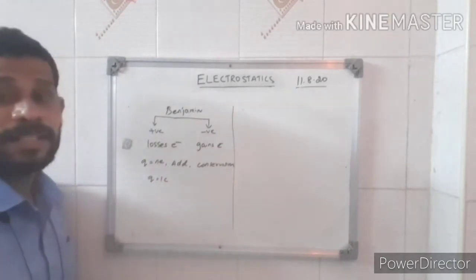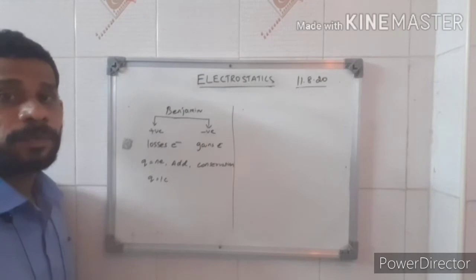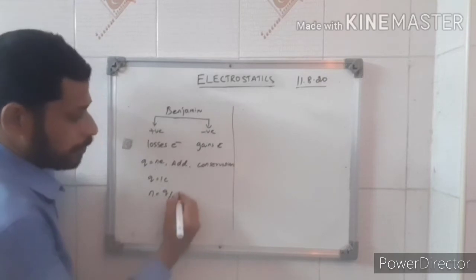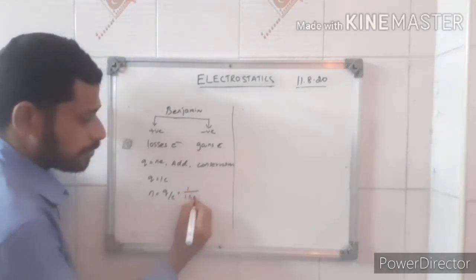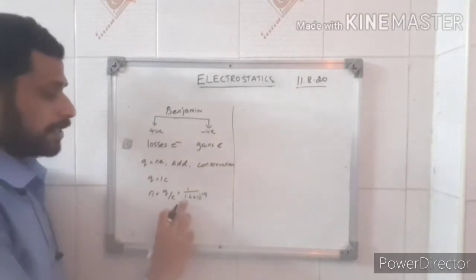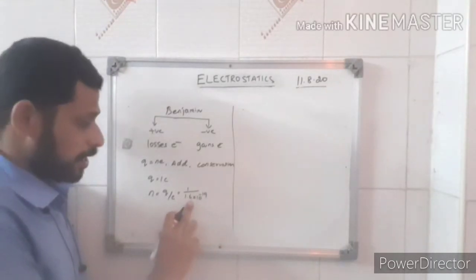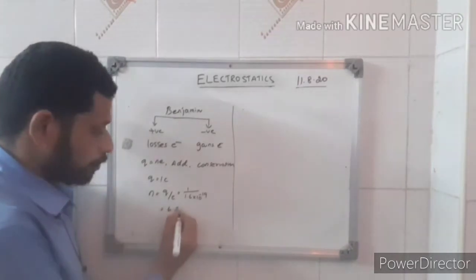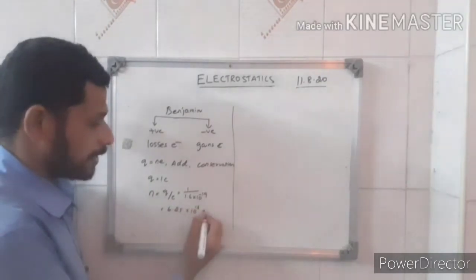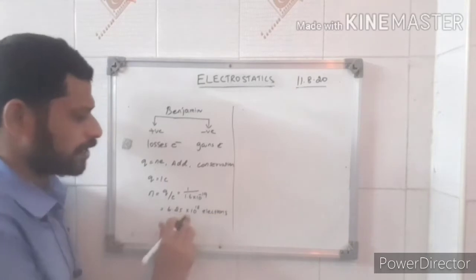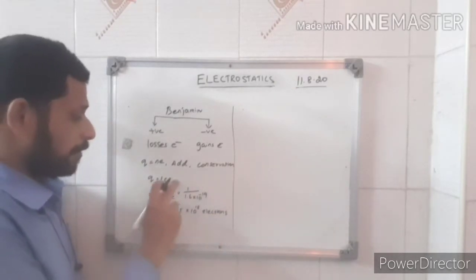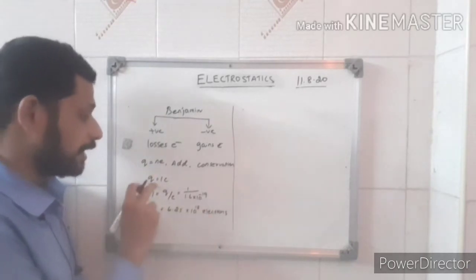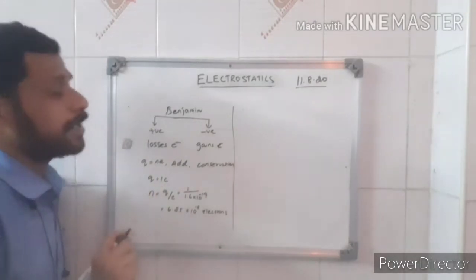If I have 1 coulomb of charge, what is the number of electrons present in it? How will you calculate? N is equal to Q by e, so 1 divided by 1.6 into 10 power minus 19. Remember, this is the charge of the electron, which is different from the number of electrons. So it is 6.25 into 10 power 18 electrons present in 1 coulomb of charge.